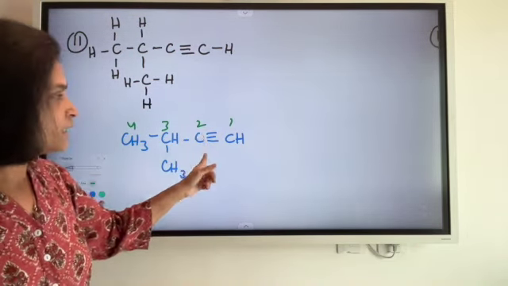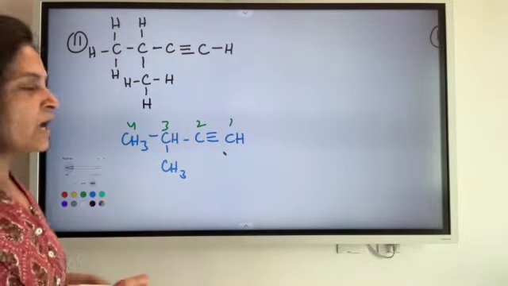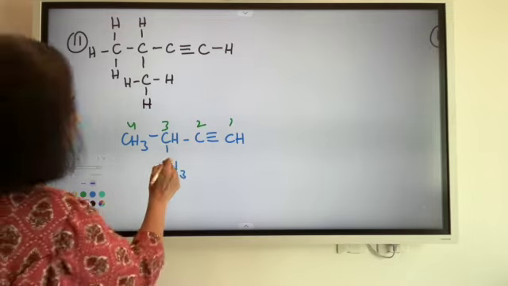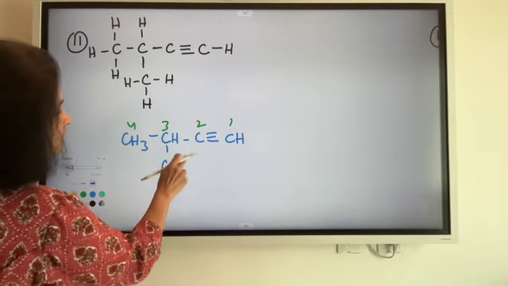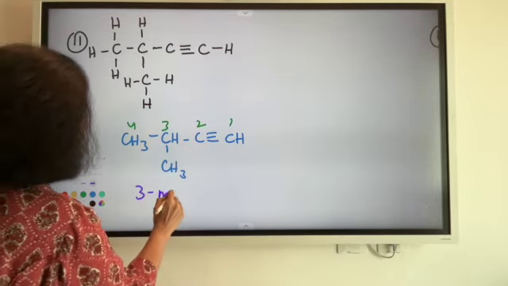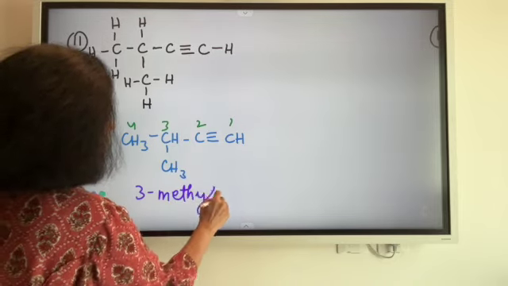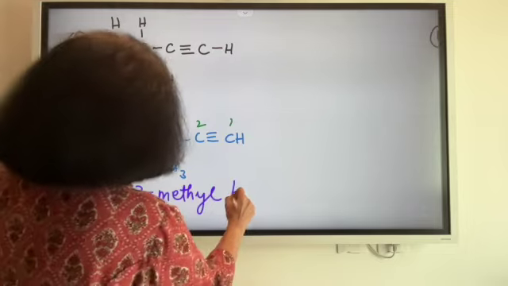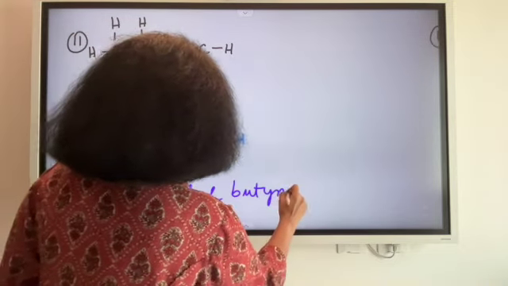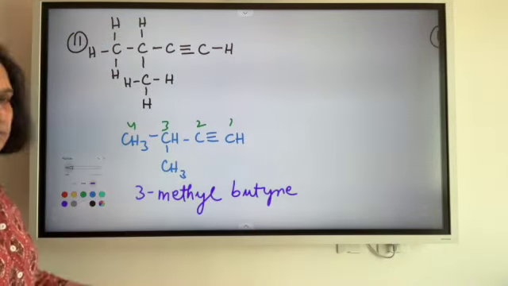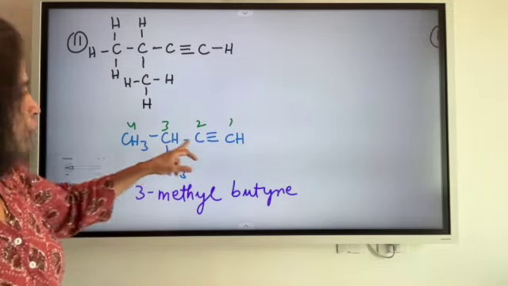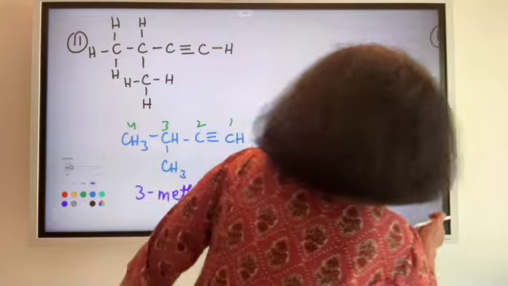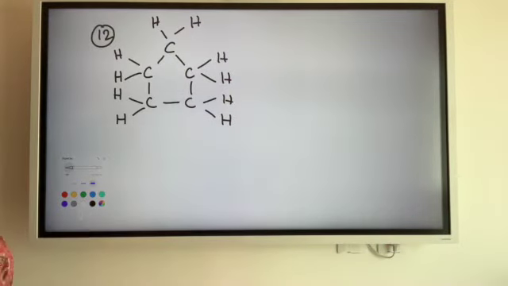Whenever it is between first and second, it means first. And I may write the one, I may not write the one. So how do I name it now? The position of the alkyl group is 3. So I would write it as 3-methyl and 1 2 3 4. It is a butyne. I may not write the one because it is on the first carbon. So it is a but because there are 4 carbons. Done, right? Is it understood?